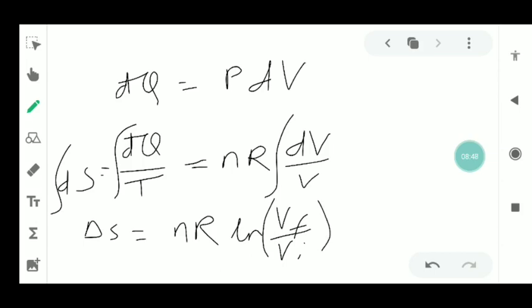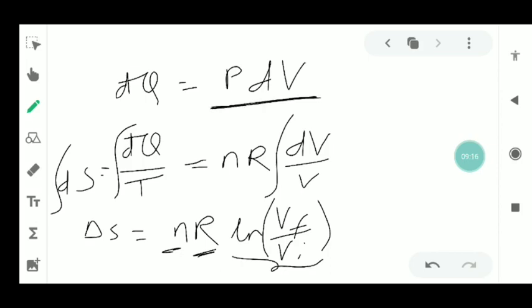Again you can see here n is a positive constant because it is the number of moles, it cannot be negative. R is the gas constant, we know the value, that is also constant. And here is again the log function, so it is also positive. So in any process you can go, because this is a more general way.